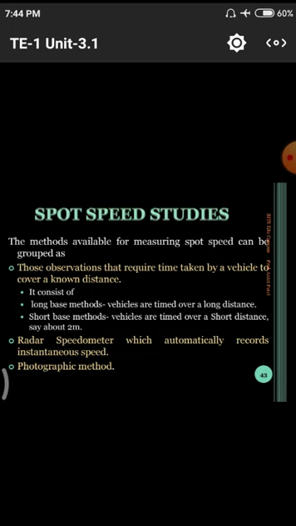By using those, some persons like our Swiggy persons and other delivery boys are using these maps to reach their destination points. Those are the main two things. First, it consists of the long base methods. The vehicles are timed over a long distance. That means few vehicles are moving with less velocity. Here we have the long base methods.